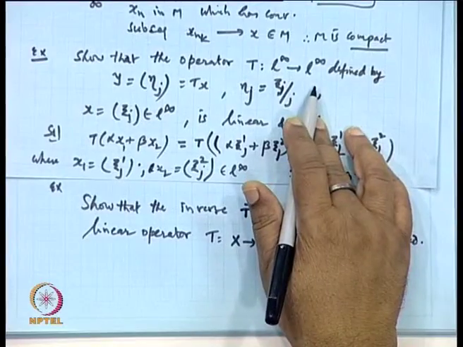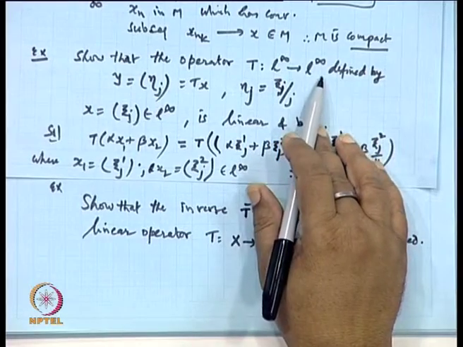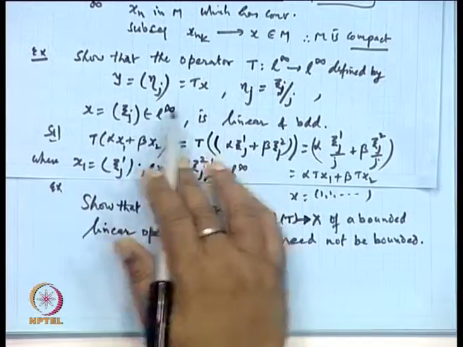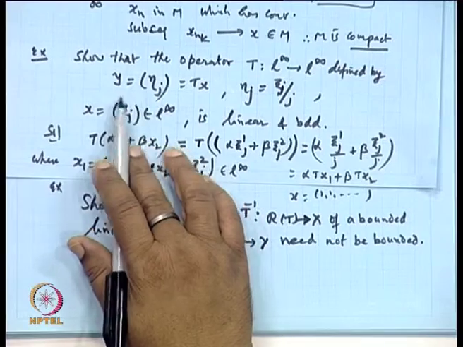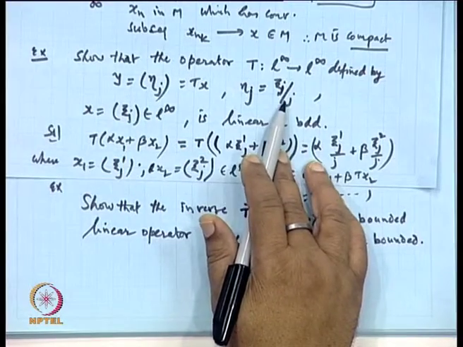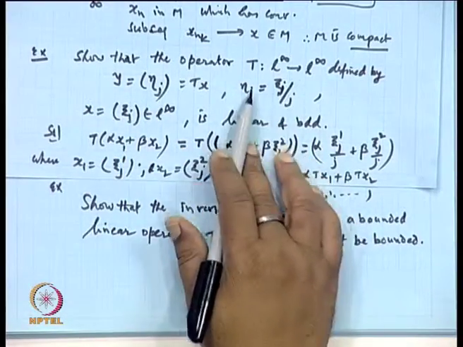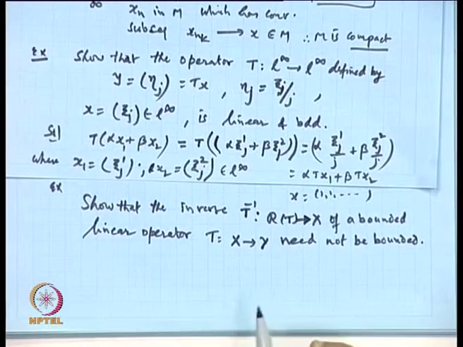And the example is nothing but the previous one. If I choose the same example here, T from L infinity to L infinity, where Tx is defined as y, which is eta j of this form, then the inverse operator of this will be unbounded. Why?